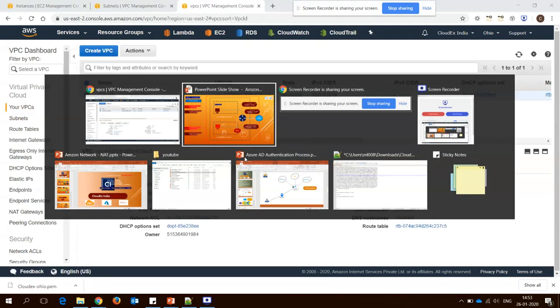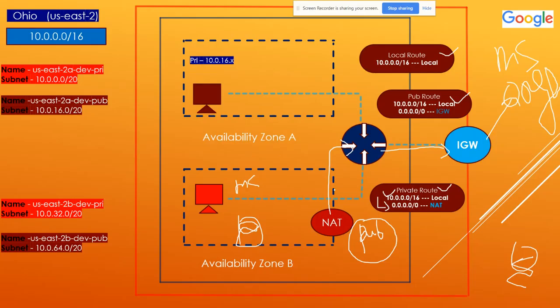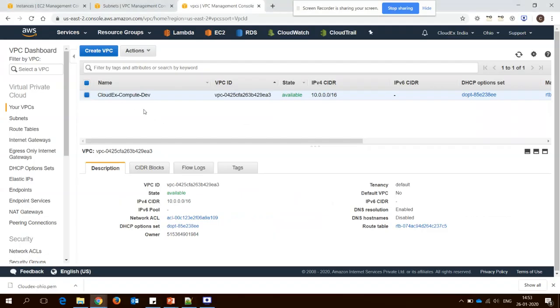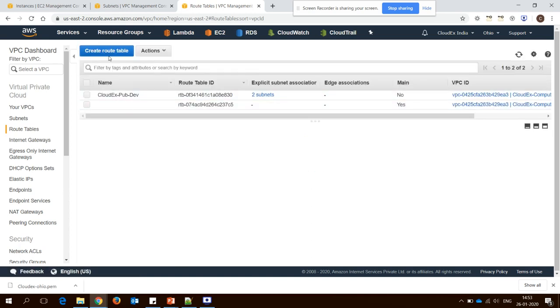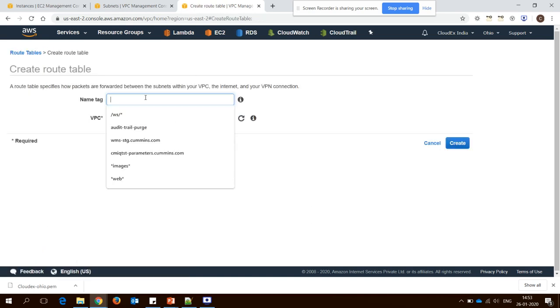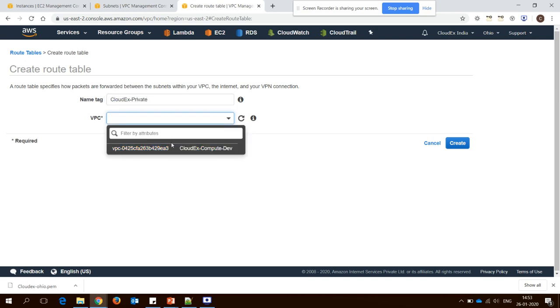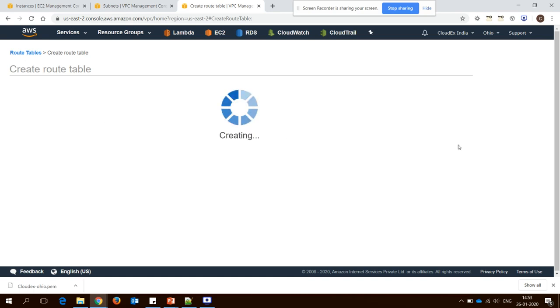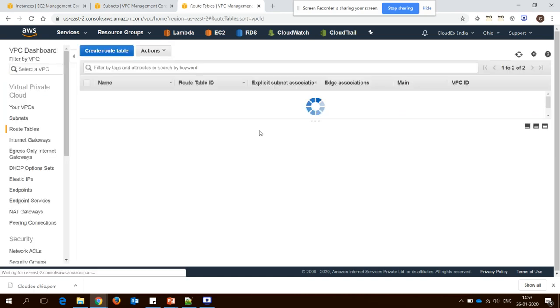To do this practical, first of all you have to create a route table, and then add both private subnets into the route table. So let's create a route table first and name it CloudX private. Select the VPC and create it.